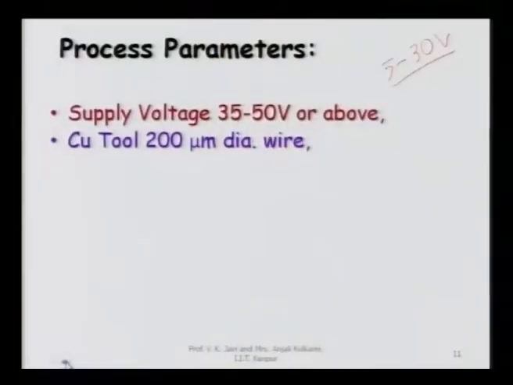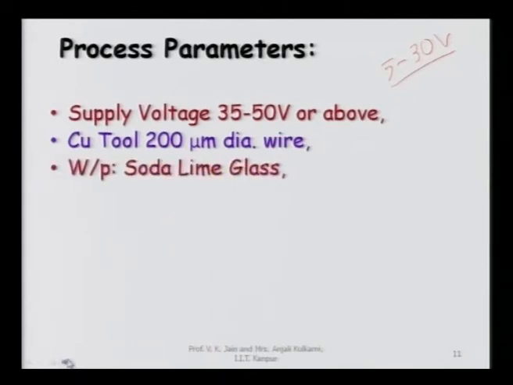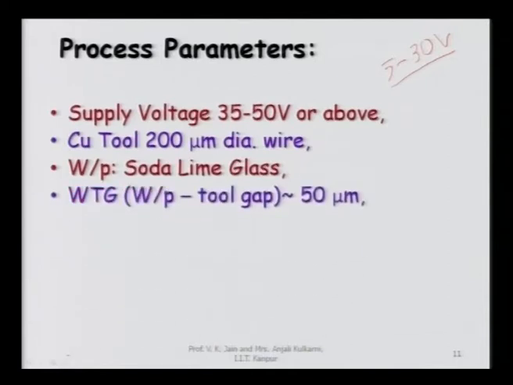Copper tool is normally used in some cases, not in all cases, and a wire of around 200 micron diameter can be used as a tool. As for the workpiece material, in this particular case where some experiments were conducted at IIT Kanpur, soda lime glass was used. It is an electrically non-conducting material. The gap between the workpiece surface and the tip of the tool was around 50 micron.